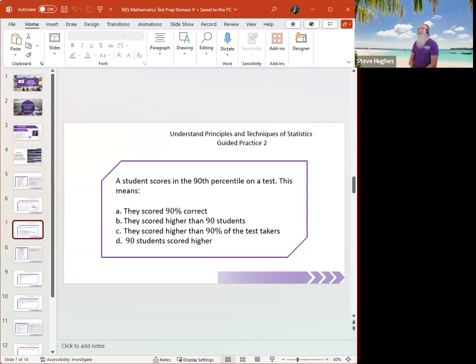Okay, so once again, percentile is comparing one person to a group. A percentage is comparing one person with themselves to the score they got on the test. So once again, percentile equals percentage of people. 90th percentile means scored higher than 90% of the test takers. Answer is C.